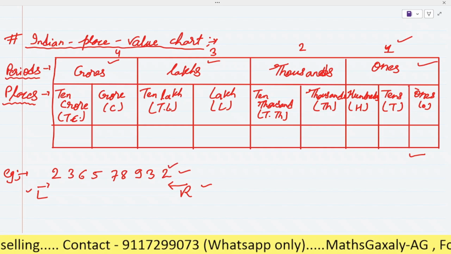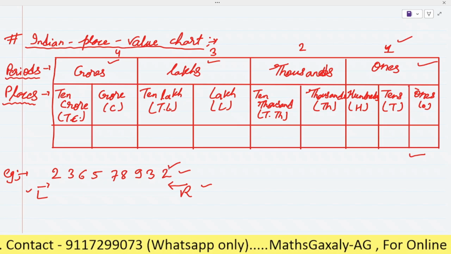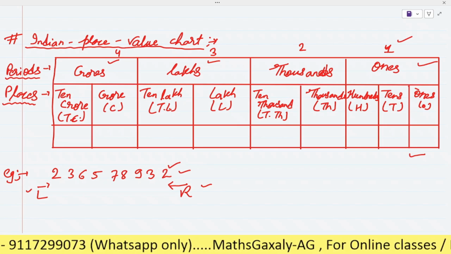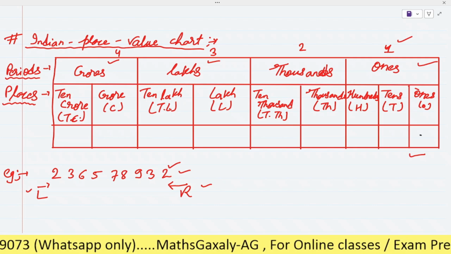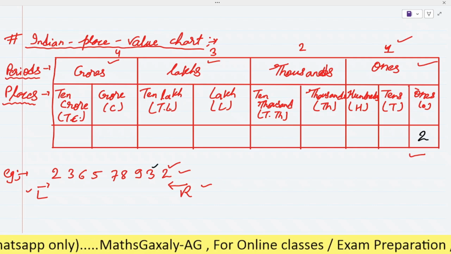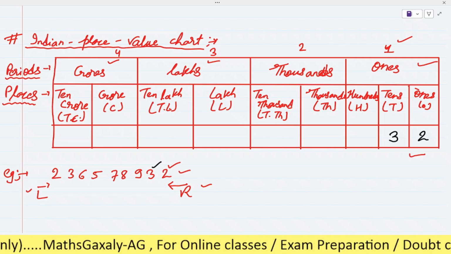So as it is 2, right? So on the right side it is 2. So here we will write this 2 in the place of ones. After this we will write 3. Okay, so we will write it in the place of tens.